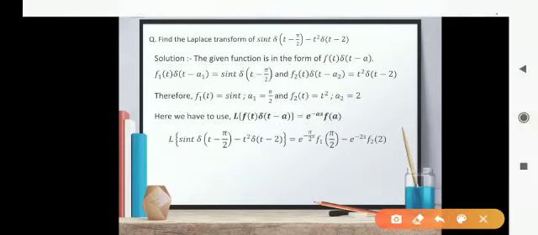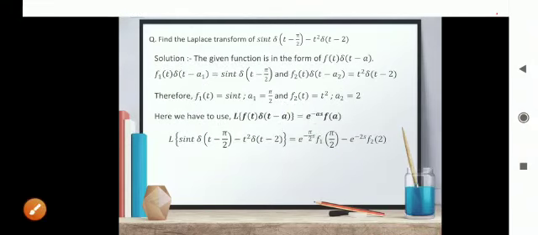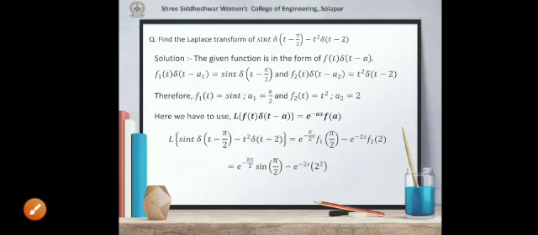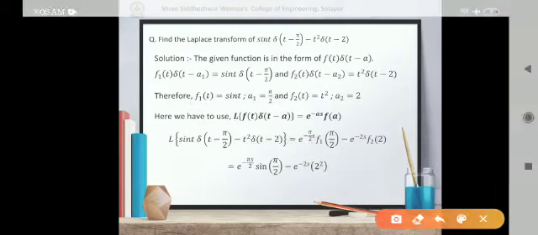So using this result, for the first pair we get e raised to minus pi by 2 s, since a1 is pi by 2, and f1 of pi by 2. For the second one, a2 is 2, so it is e raised to minus 2s, f2 of 2. Now we have to just find these functional values for the particular values. So e raised to minus pi s by 2 will remain as it is. f1 of pi by 2, what is f1? f1 is sine t, so just replace t by pi by 2, so it becomes sine of pi by 2.